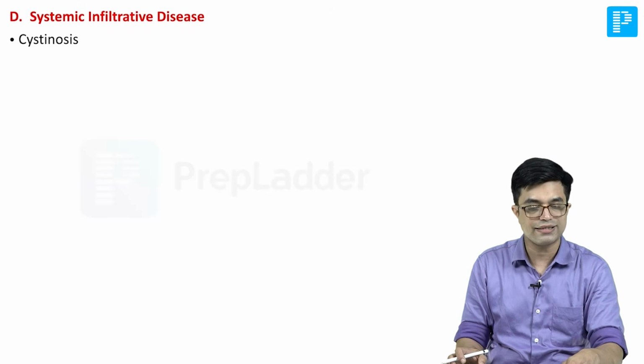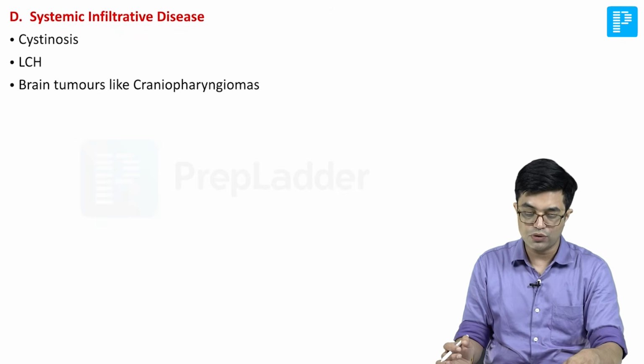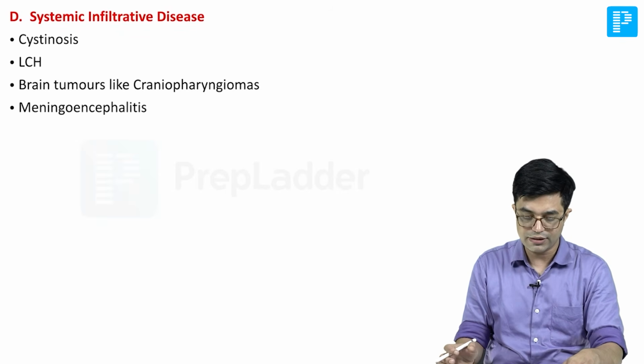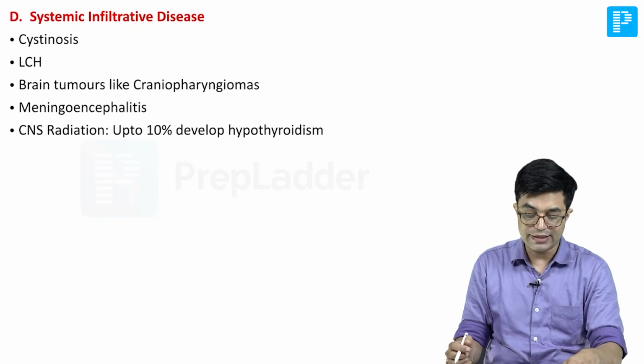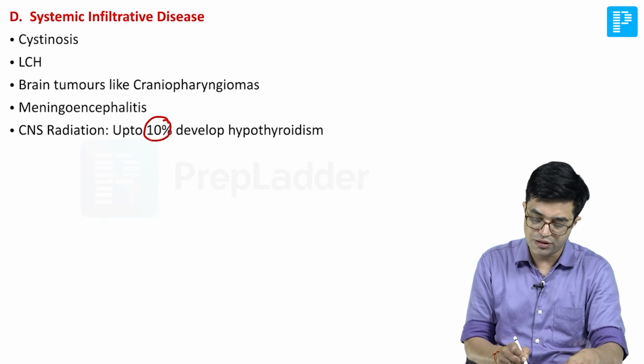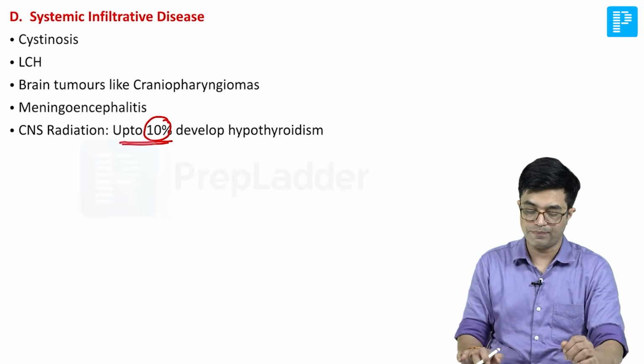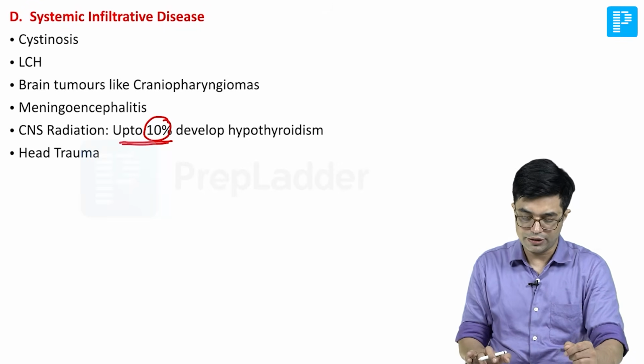It includes conditions like cystinosis, Langerhans cell histiocytosis, brain tumors like craniopharyngiomas, meningoencephalitis, and CNS radiation. Important point, up to 10% of children who received CNS radiation tend to develop hypothyroidism. Head trauma can produce hypothyroidism as well.